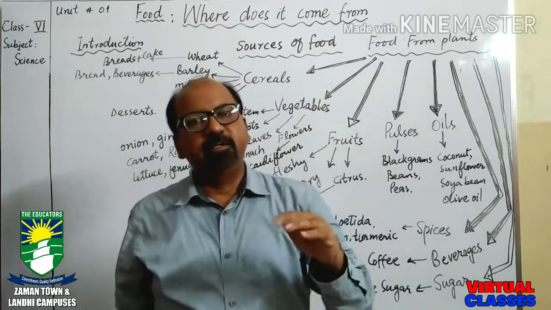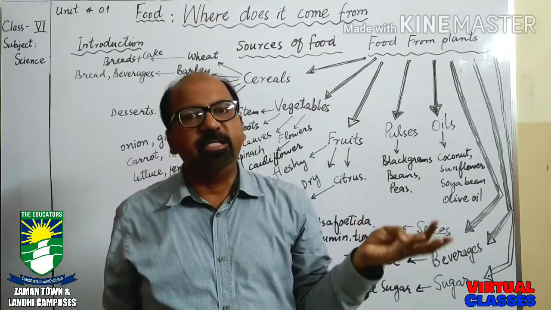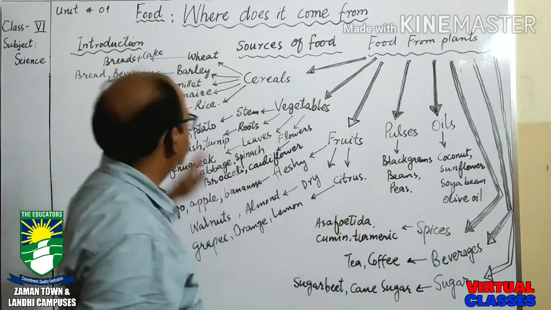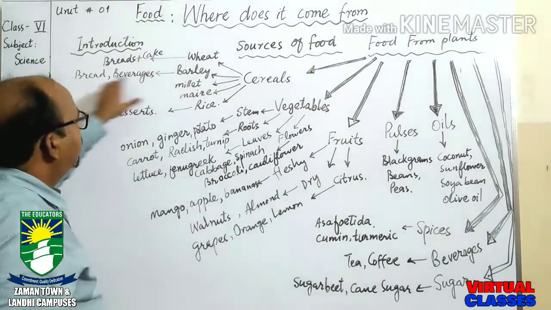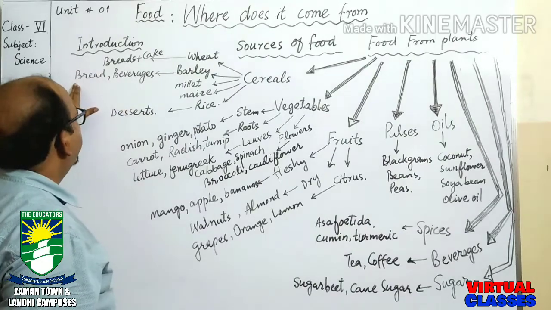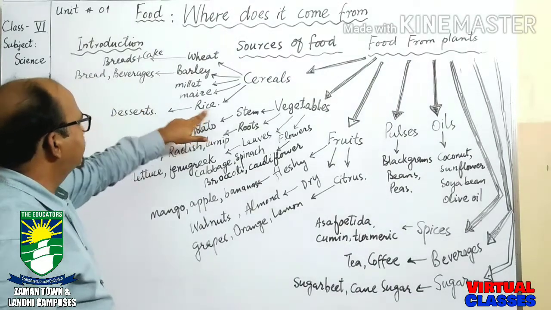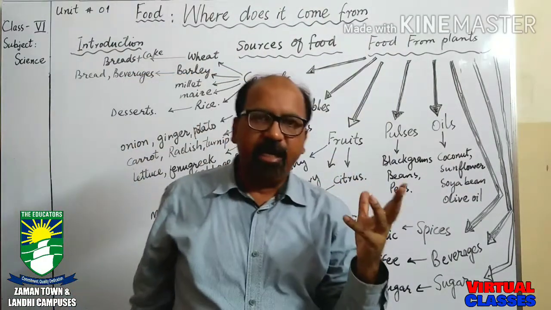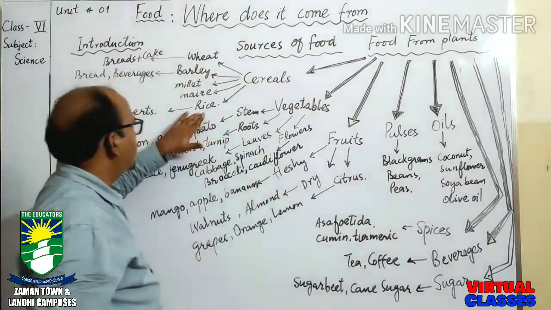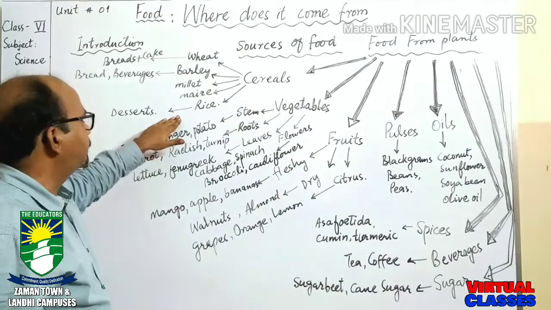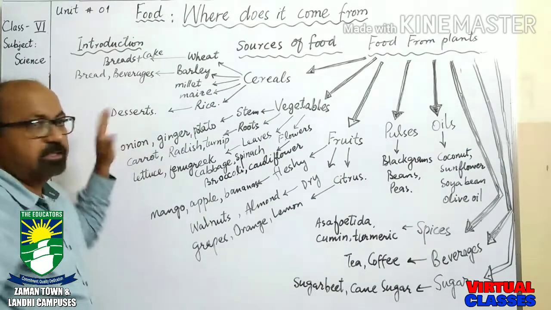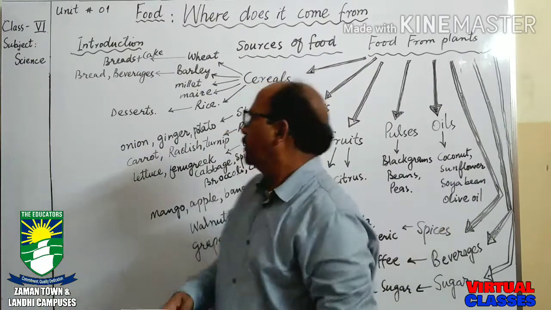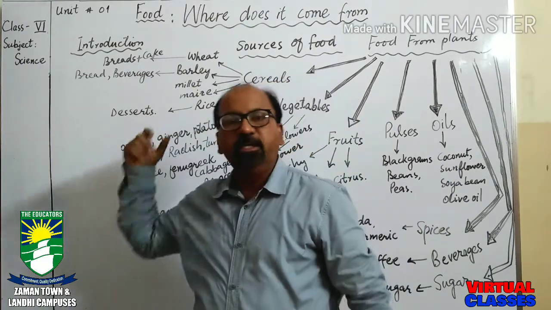That can be coffee, tea, or any soft drink. These are called beverages. Rice we can boil, we can cook, and another purpose of rice is desserts. Desserts are sweet dishes. So rice is used to make desserts.